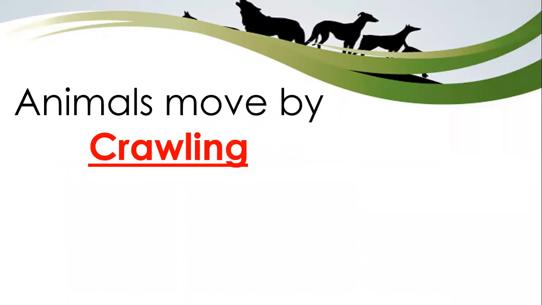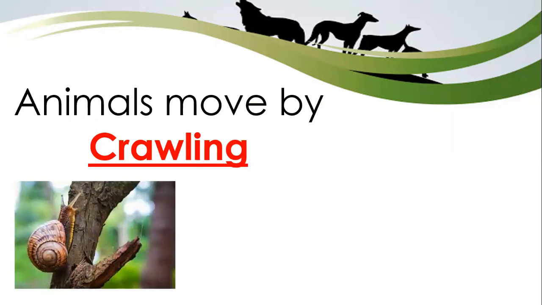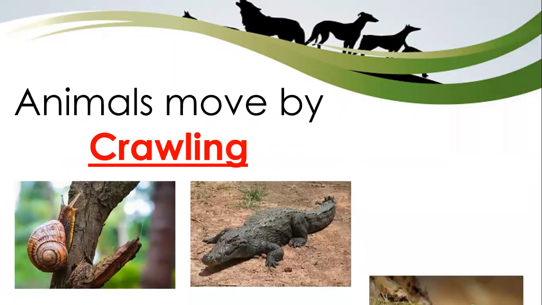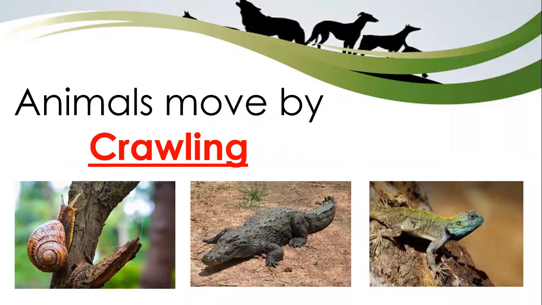Animals move by crawling. They use their short legs to crawl. Example, we have a snail, a crocodile, a frog, or a lizard. These are the animals that can crawl. Can you name other animals that can crawl? Very good.